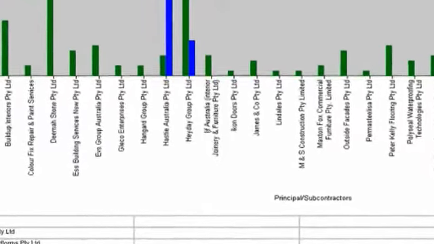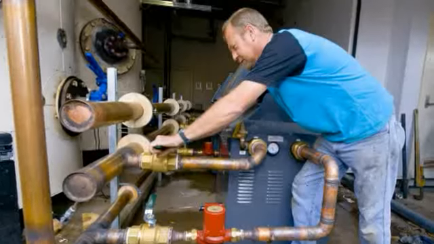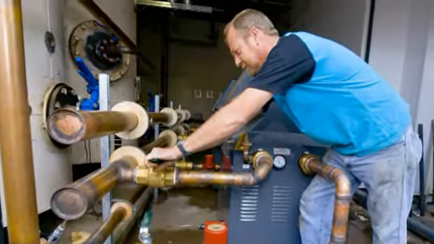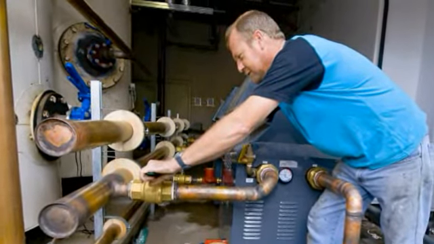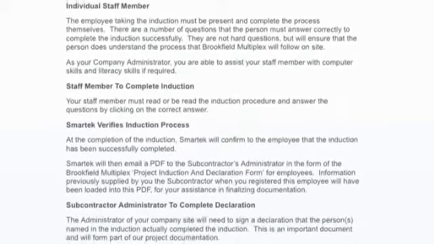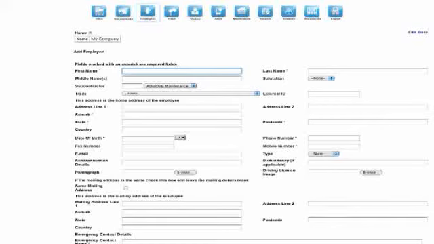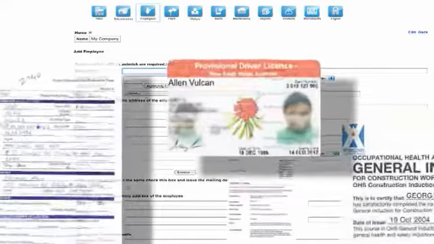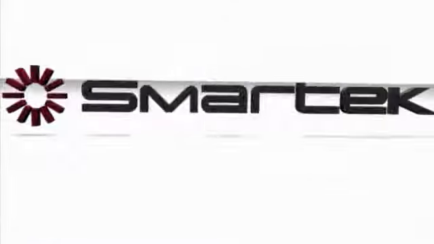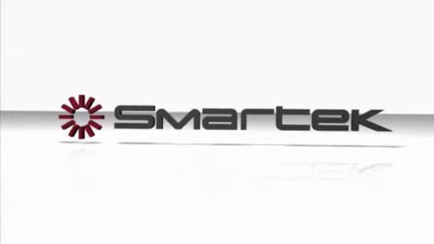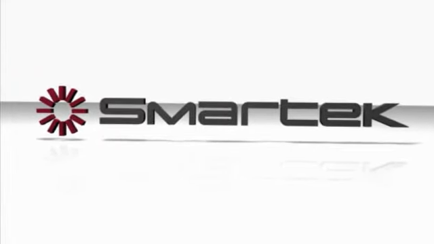Well-managed contractor compliance equals well-managed WHS. When contractors know that you take compliance seriously, they'll either fall into line or fall out of favour with you. Smartek demands multiple compliances on many small issues. Companies that cannot work within this system may not have the attention to detail that you require. Remember, used correctly, Smartek will only allow contractors who are compliant with your business onto site. If Smartek identifies shortcuts in their operation, what's the rest of their business like? This is real-time risk management.